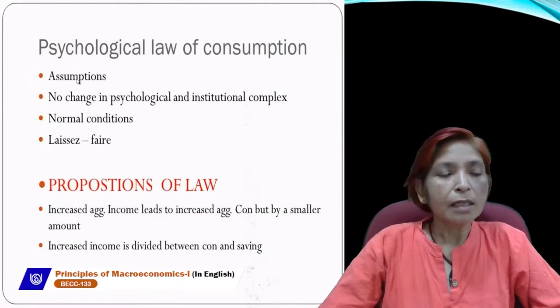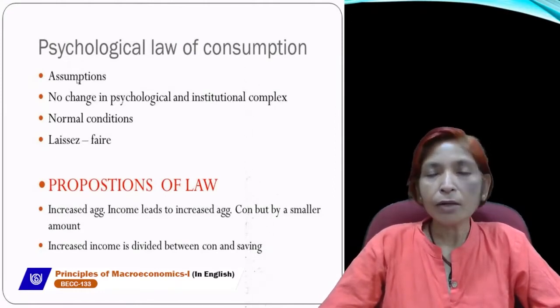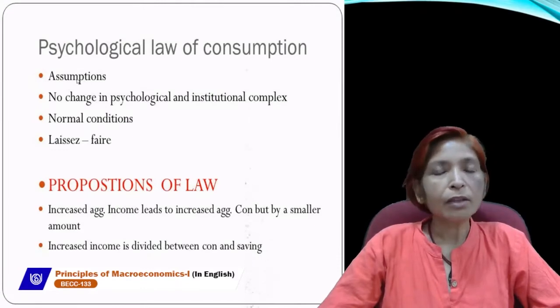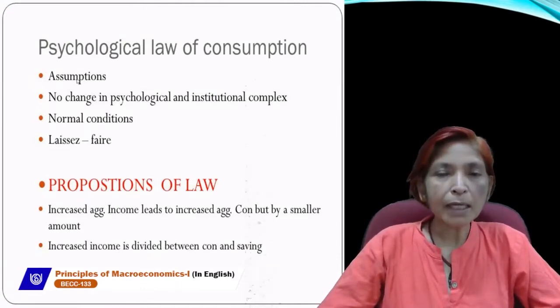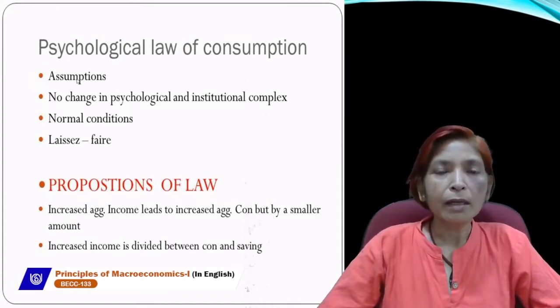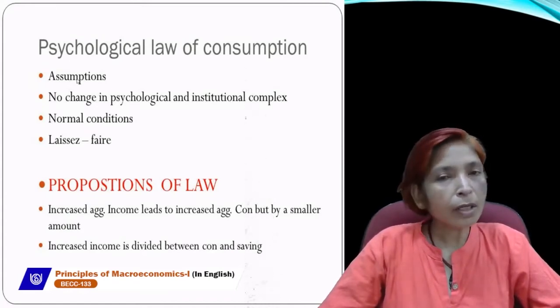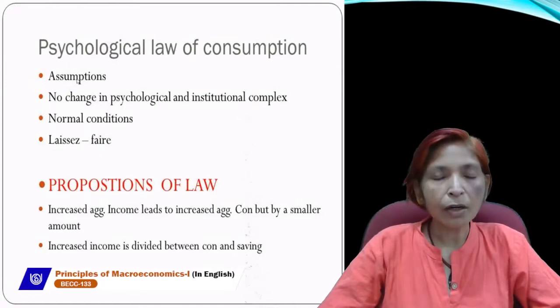So the economy should be capitalist. According to J.M. Keynes, Keynesian theory and all the laws of Keynes mainly exist in a capitalist economy, not in a socialist economy and not in a mixed economy.